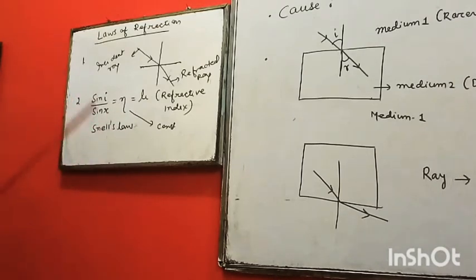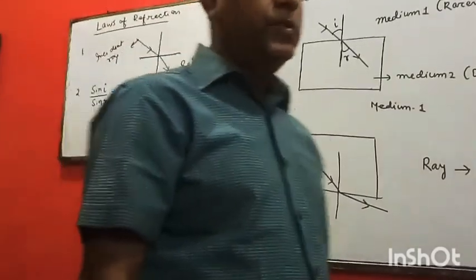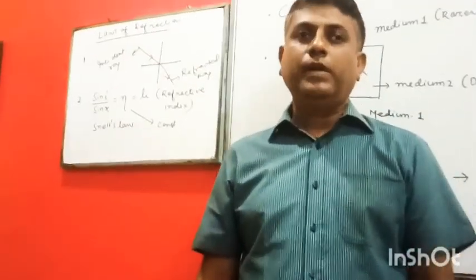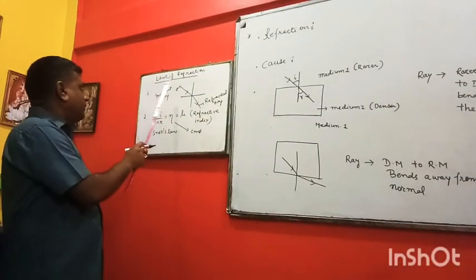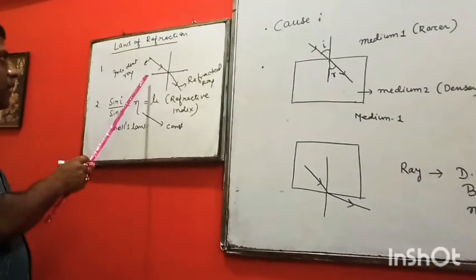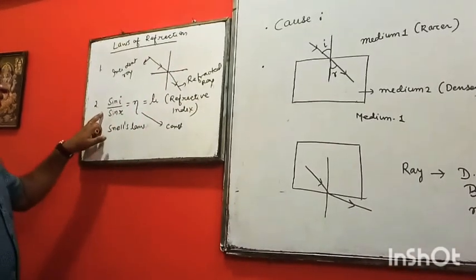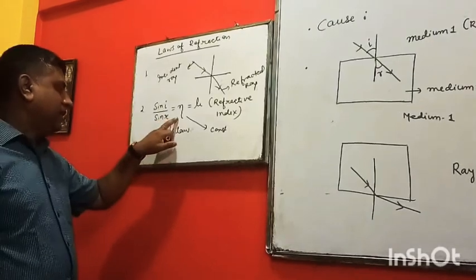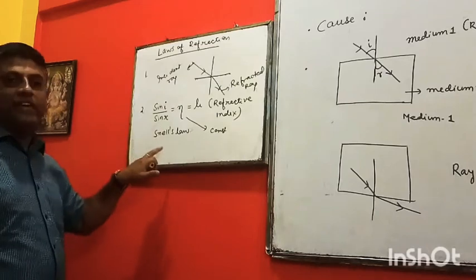If it comes as an example, Snell's law is that the sine of the angle of incidence and the sine of the angle of refraction is always constant for a given pair of two optical media. Media means plural. So you have got the laws of refraction: the incident ray, refracted ray and normal are at the same point of incidence and on the same plane which separates the two optical media. Second, sine of incidence and sine of refraction is always constant, this constant is called the refractive index, and this law is called Snell's law.